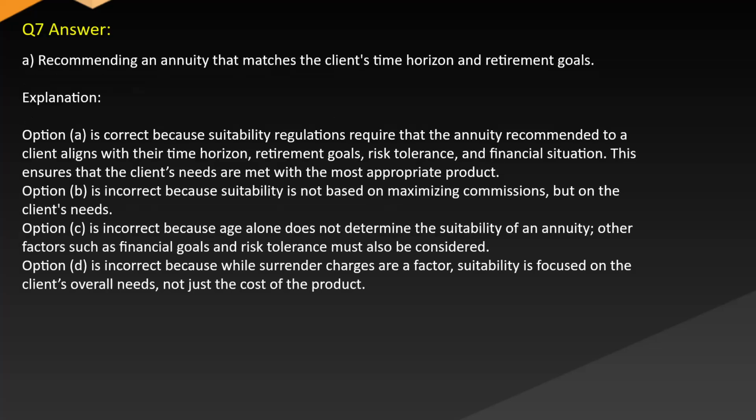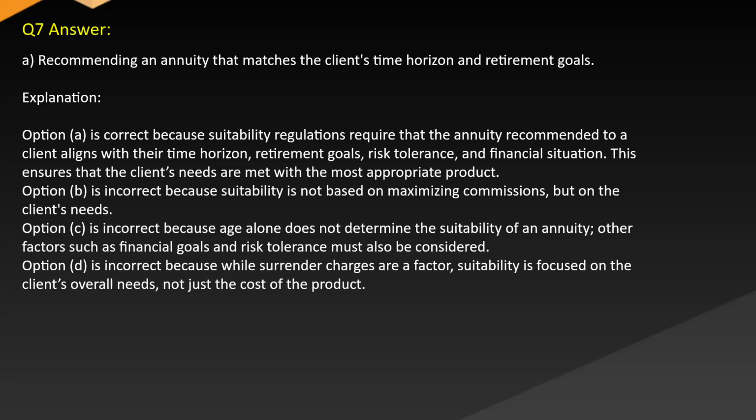Answer: A. Recommending an annuity that matches the client's time horizon and retirement goals. Explanation: Option A is correct because suitability regulations require that the annuity recommended to a client aligns with their time horizon, retirement goals, risk tolerance, and financial situation. This ensures that the client's needs are met with the most appropriate product.